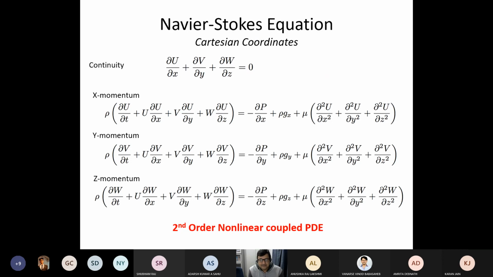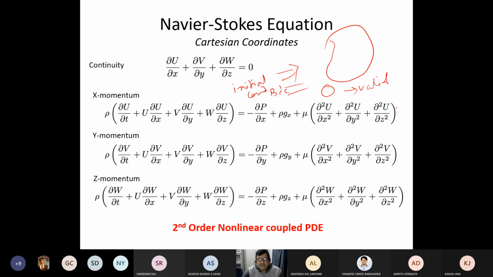That is the reason why it is so difficult to solve. So as we have derived this for a very arbitrary geometry, this will be applicable for a missile, for a car, for a microfluidic channel, for a cell, everywhere. This equation will be valid. Only the thing that I need to change is the initial conditions and boundary conditions.